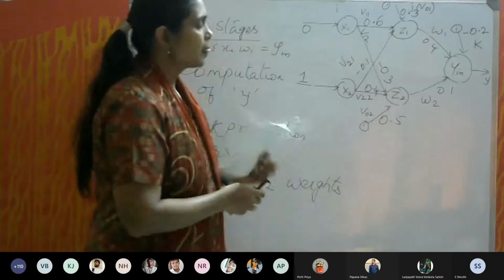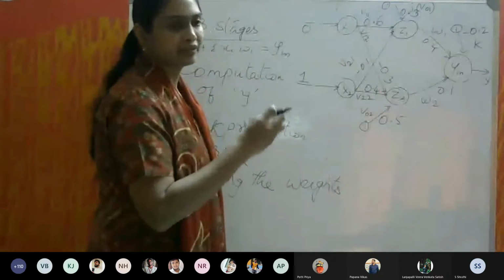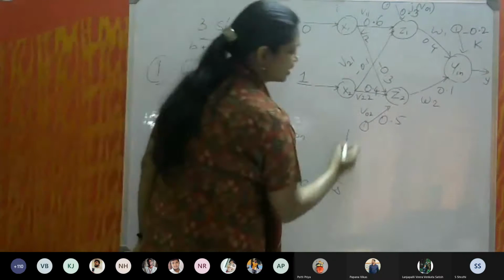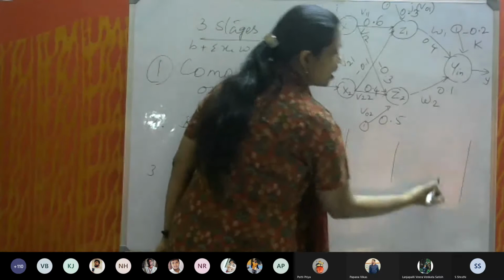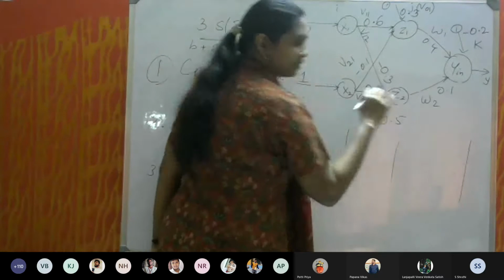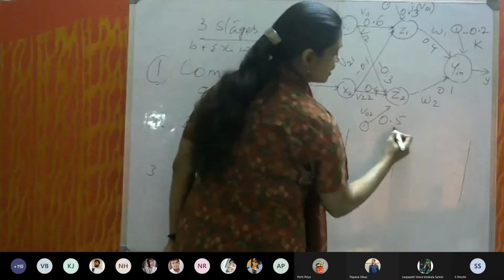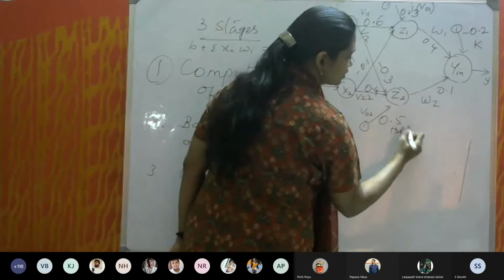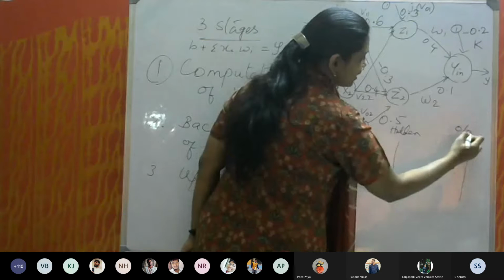So here the back propagation, or the weight updation, happens in two stages. One is between the hidden layer and the output layer.